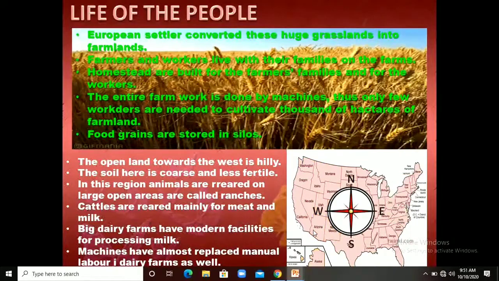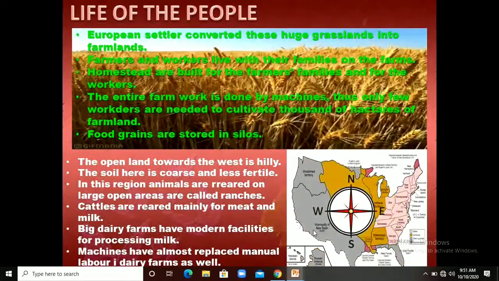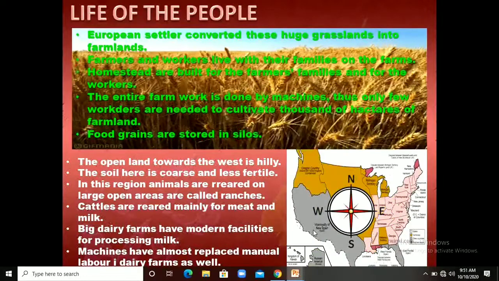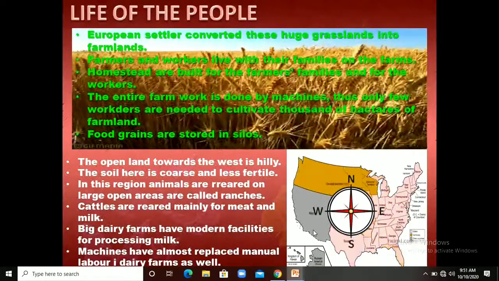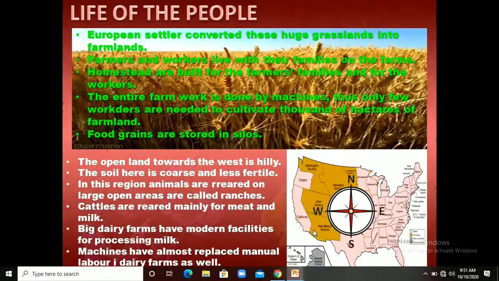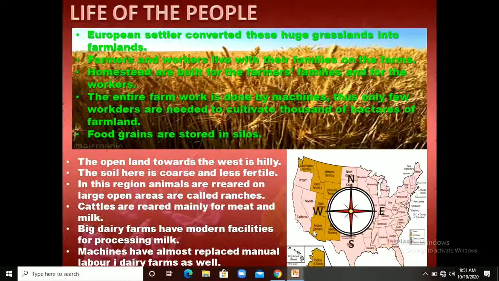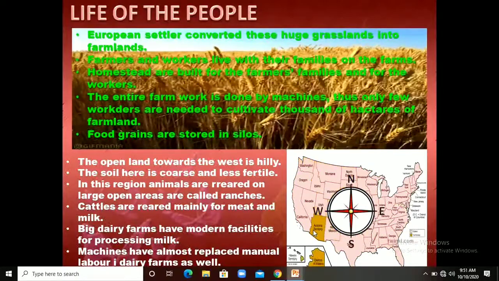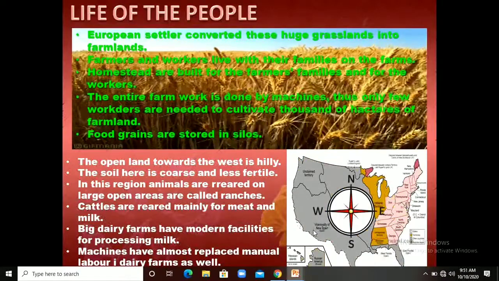They even have machines for that also, right? Machines have almost replaced manual labor in dairy farms as well. Maximum machine work is done. They do all the work through machines. This is the reason very few workers are required for that.